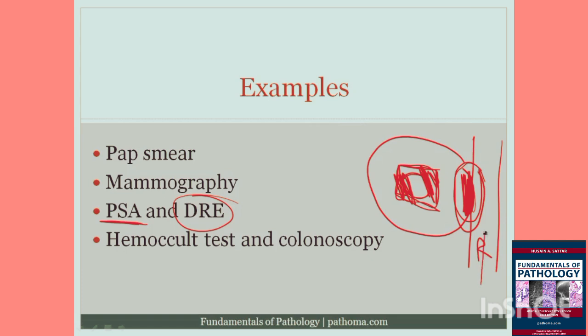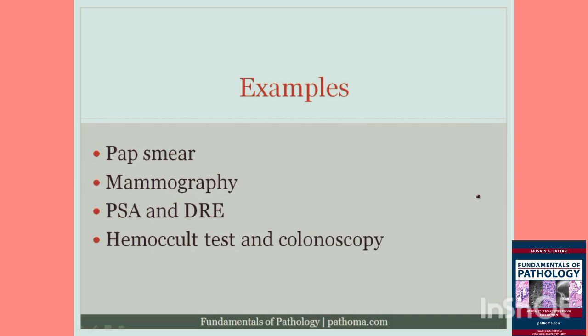And so in digital rectal exam, we get a chance to palpate the posterior periphery of the prostate, which is exactly where prostate cancer most commonly develops. So this is another example of a screening test. And the final example that I'd like to give is the Hemocult test and colonoscopy for detection of colonic adenomas and colonic carcinoma. Now, the idea here is that recall that colonic carcinoma, adenocarcinoma of the colon, the vast majority of adenocarcinoma of the colon actually develops from adenomas, and this is something called the